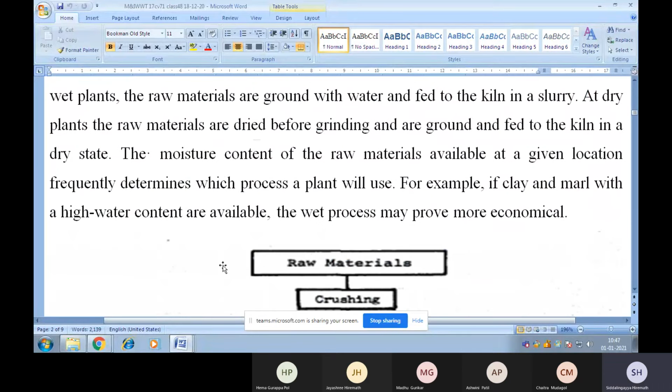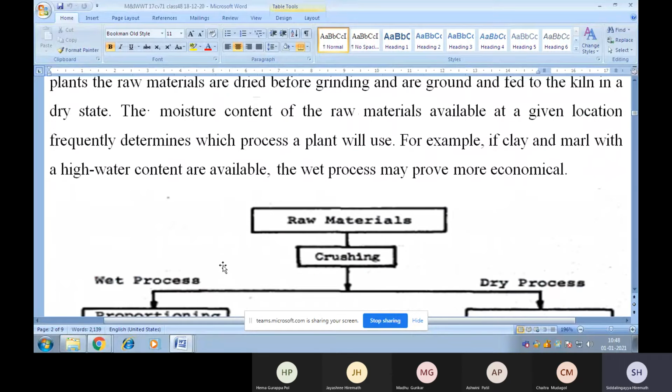The moisture content of the raw materials available at a given location frequently determines which process a plant will use. For example,